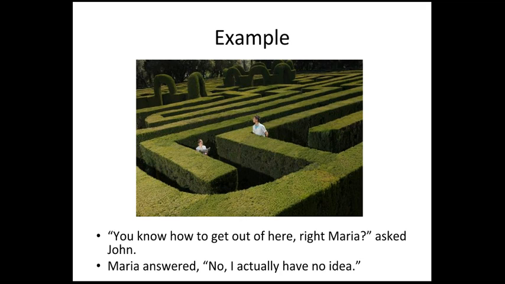So instead of just saying that John and Maria are lost in a maze, I'm going to use dialogue between the two to illustrate the fact that they're starting to realize they're lost, that there's a conflict. "You know how to get out of here, right, Maria?" asked John. Maria answered, "No, I actually have no idea." So here, through their dialogue, the reader starts to realize that there's a conflict brewing in these people's lives.